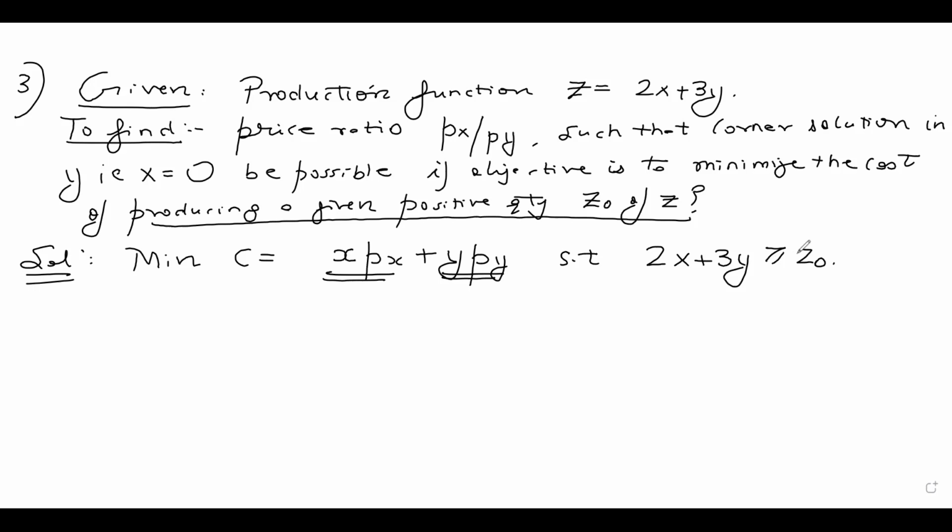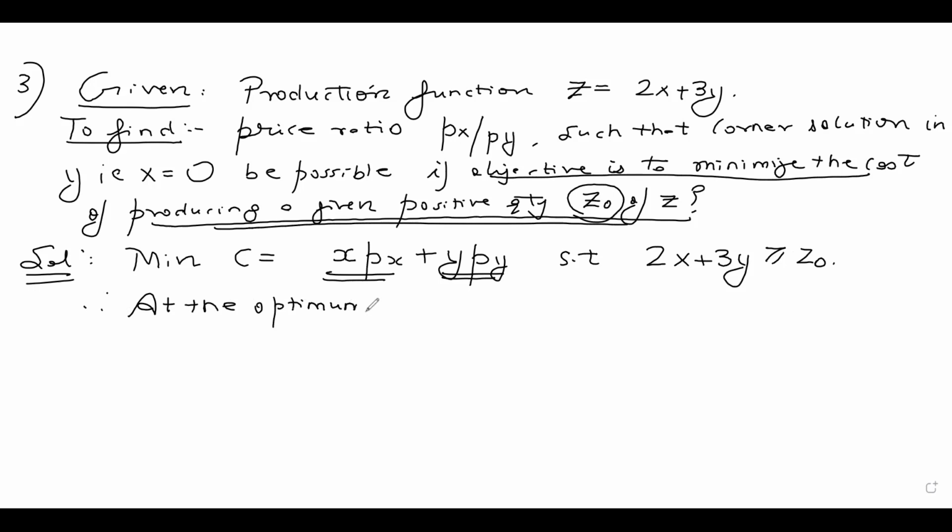Now, guys, at the optimum, what we are producing should exactly be equal to Z naught, because the objective is to minimize the cost of producing a given positive quantity Z naught of Z. So I can write, therefore, at the optimum, whatever we are producing should exactly be equal to the positive quantity Z naught, so as to minimize the cost.